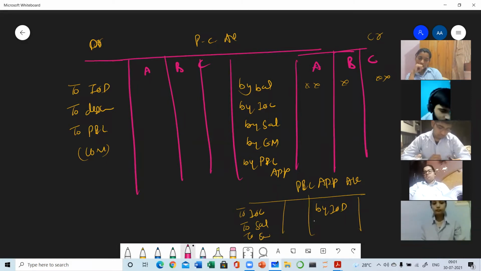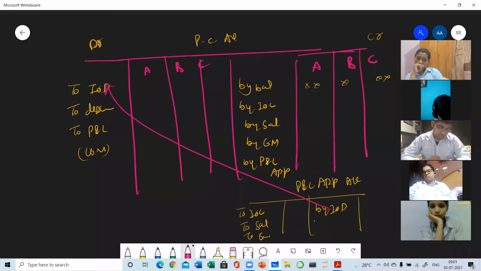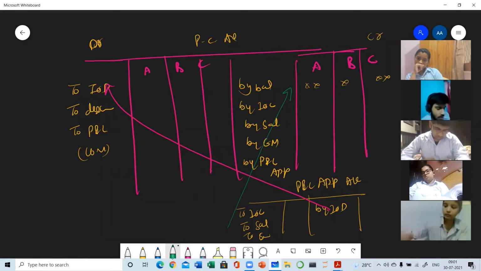What I was telling is that whenever we are doing inter-account posting, we follow the left to right rule. So IOD will come to this side, and all these items will come left to right, right to left, this side. If you are making both, then you can use this trick also. In this manner, the capital account will be completed. Which capital account? Fluctuating capital account. Clear?